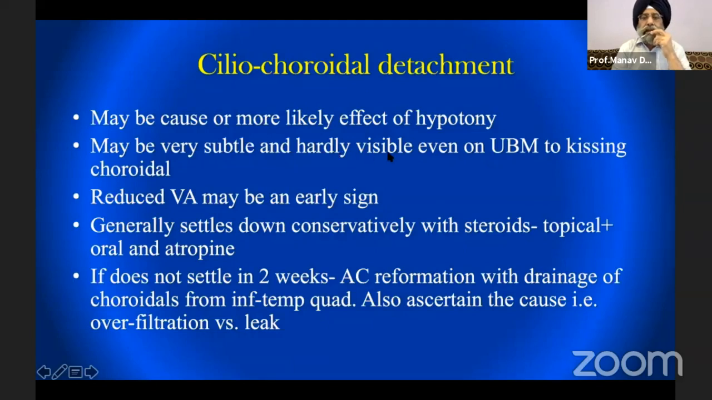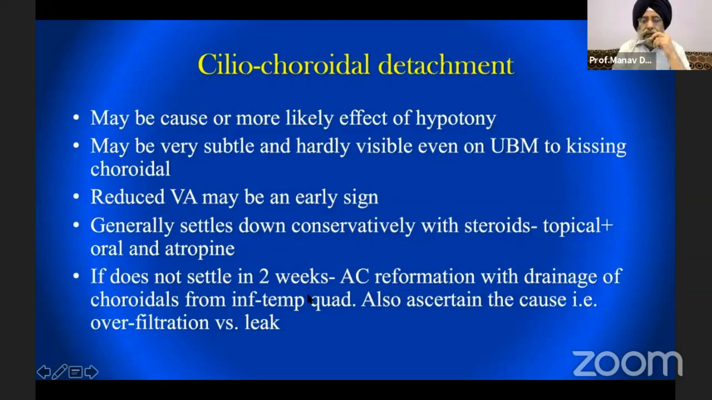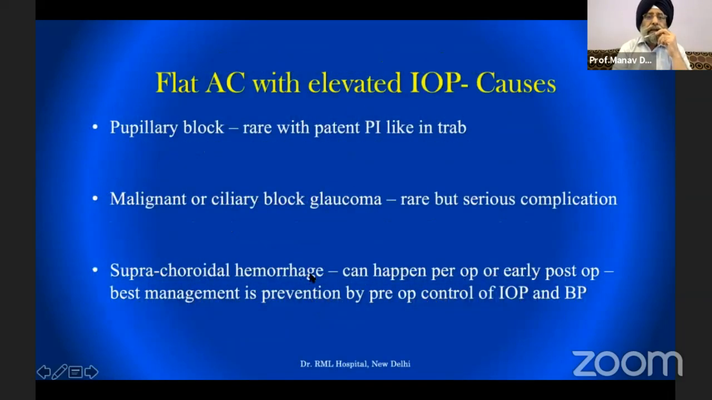It may be subtle and hardly visible even on UBM, to an extent of kissing choroidals. So the extent can be wide. Reduced visual acuity may be an early sign, and it generally settles on its own with conservative treatment with cycloplegia. If it does not settle in 2 weeks, then AC reformation is required. Flat AC with elevated IOP: the causes are generally pupil block, which is uncommon. Malignant glaucoma is the most difficult thing that we are scared of, and suprachoroidal hemorrhage, as I said, is rare.